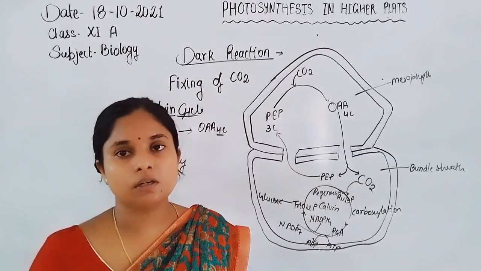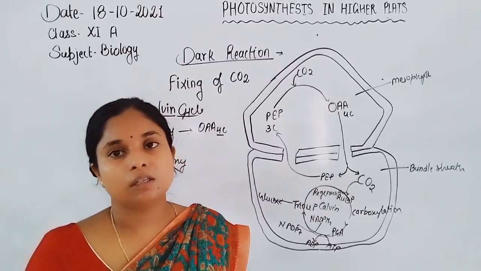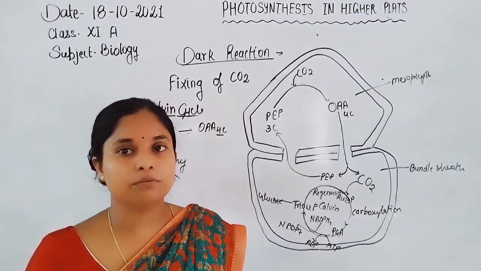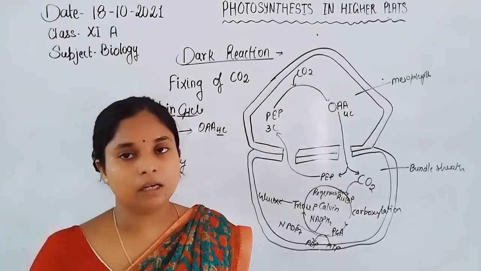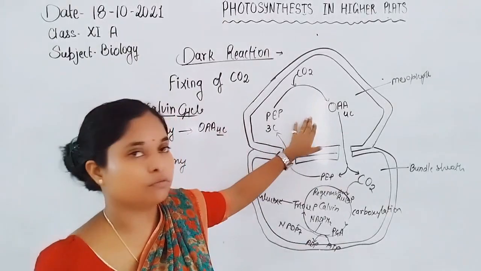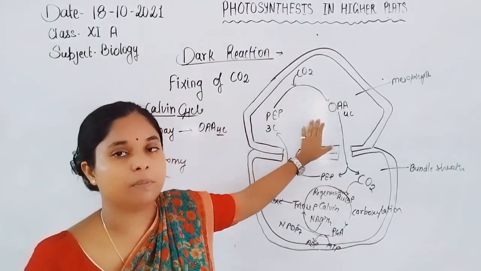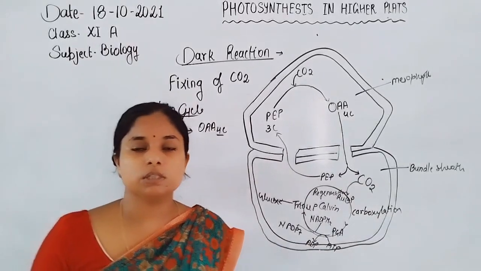Oxaloacetic acid is transferred into the bundle sheath cell and breaks into phosphoenol pyruvate and carbon dioxide. Carbon dioxide is fixed through the Calvin cycle, whereas phosphoenol pyruvate is again transferred into the mesophyll cell for binding to carbon dioxide. So this is the overall picture of C4 and C3 plants.